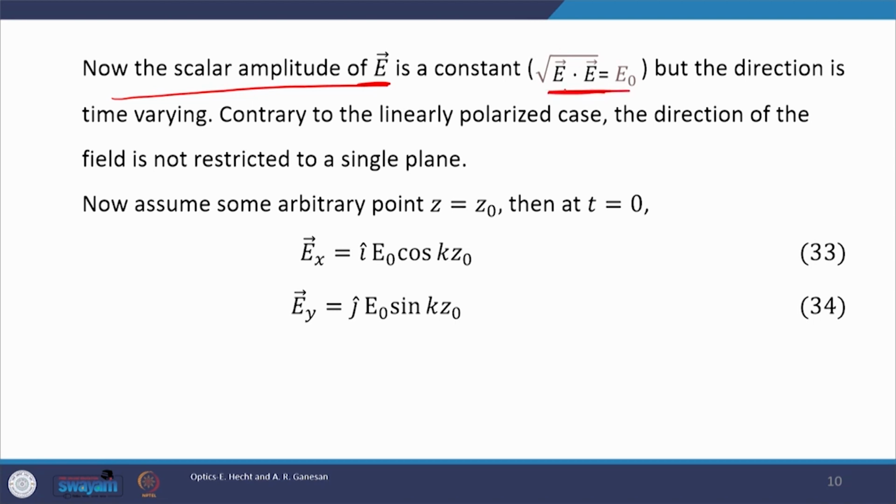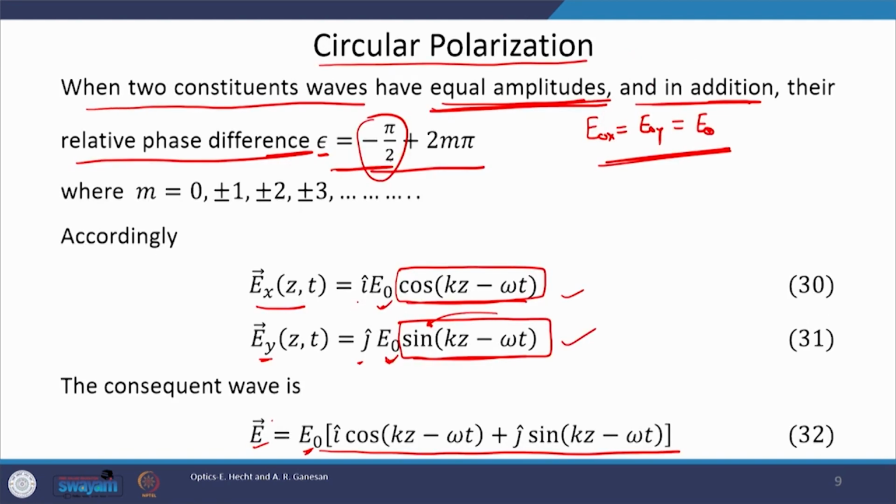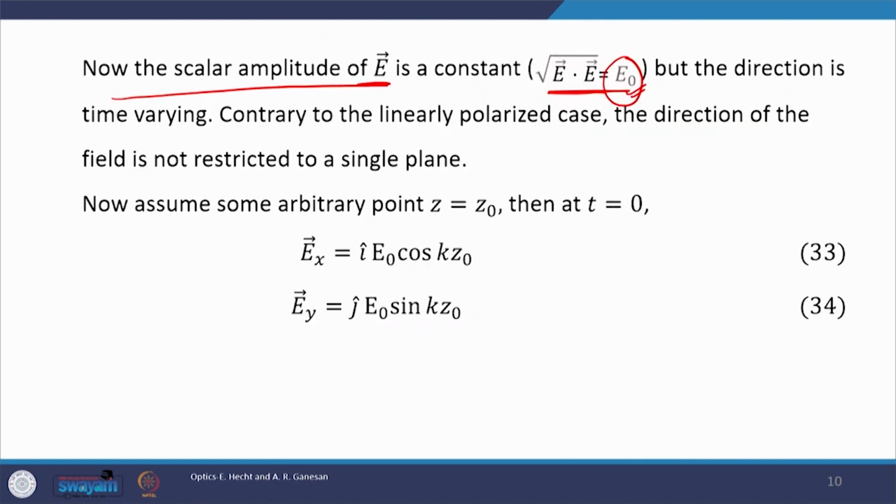E is a vector quantity, take the dot product with itself and then square root it, and this will give you the scalar amplitude of vector E. It is a constant. This resultant vector E has an amplitude which is constant, but the direction is time varying. The direction of E is now time varying.